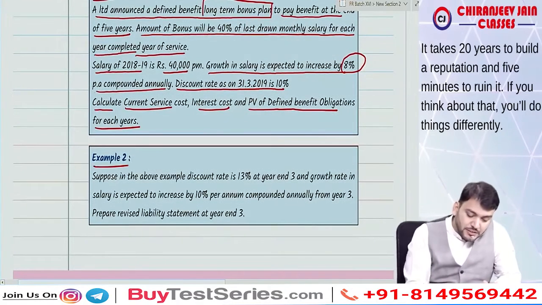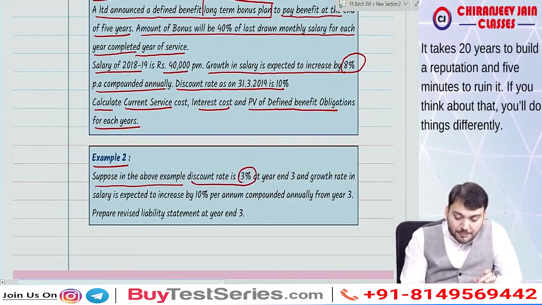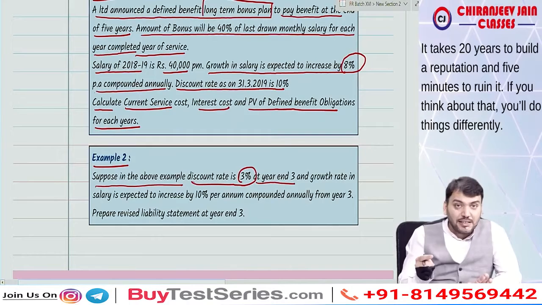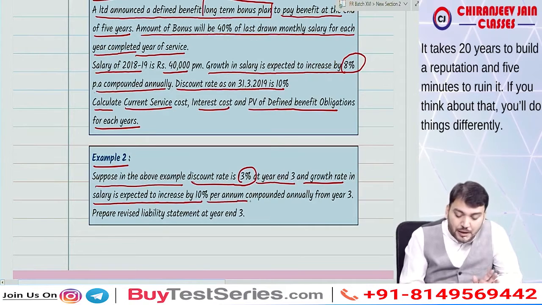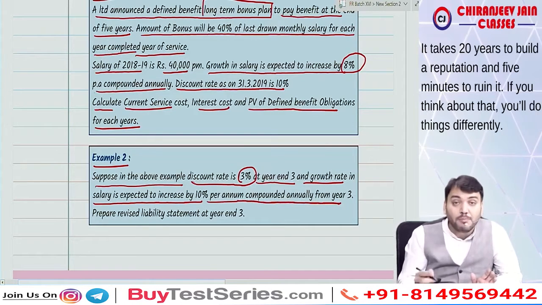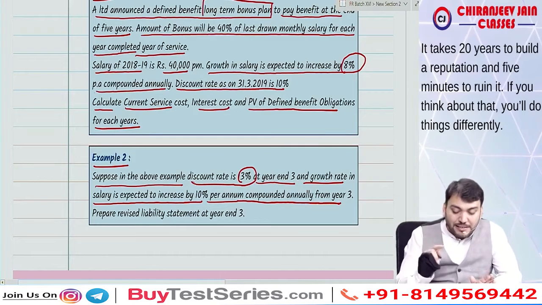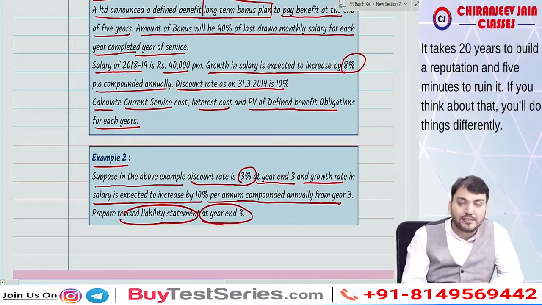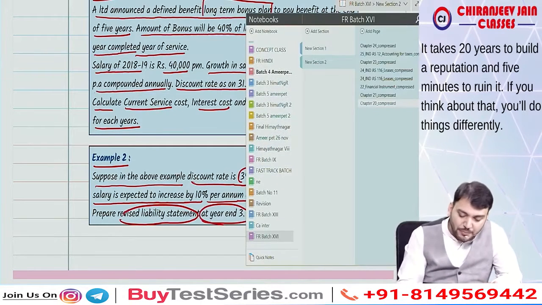Example number 2. Suppose in the above example, the discount rate is 13% at year end 3, meaning the change was done at year end 3, and the growth rate in salary is expected to increase by 10% per annum compounded annually from year 3. So from year 3 it will increase by 10% per annum. Prepare the revised liability statement at year end 3. I hope you have understood the question. Correct, now let me come to the solution.